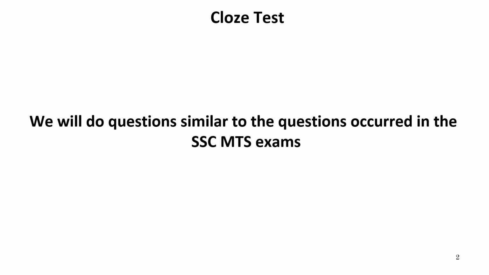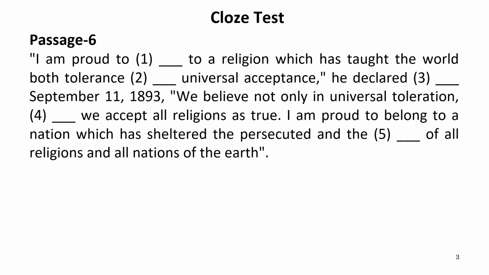So, we have already learned the concept of Cloze test in our earlier sessions. Cloze test is generally a passage which is given to us in which some words are missing. For each blank, we will be given some alternatives. We have to select that particular option that suits the blank. So, this is the process that we do in Cloze test. Here we have passage number 6 in the starting because till passage 5 we have already discussed in part 1. So, let's discuss this passage number 5.